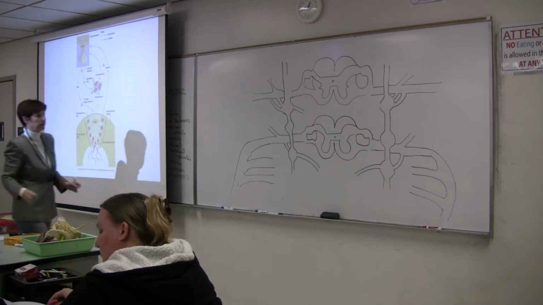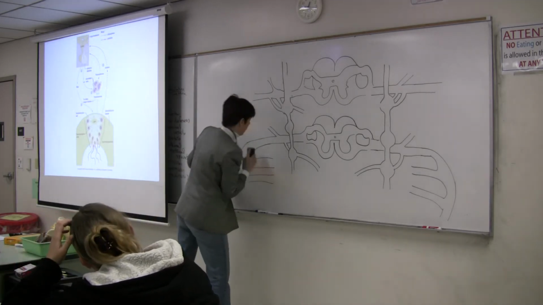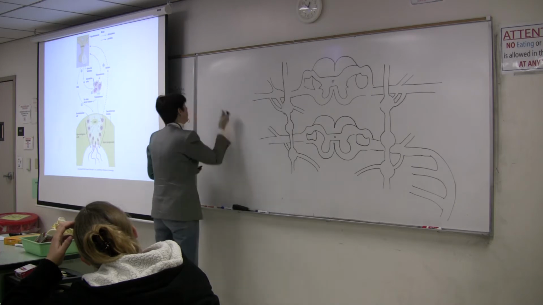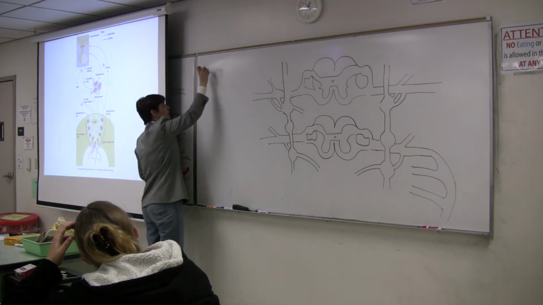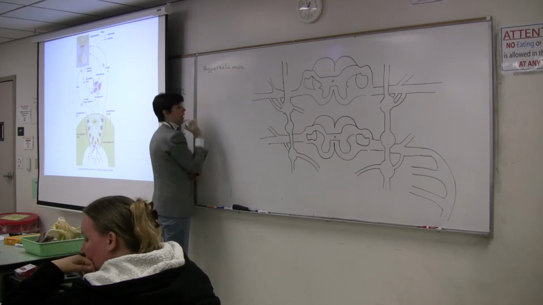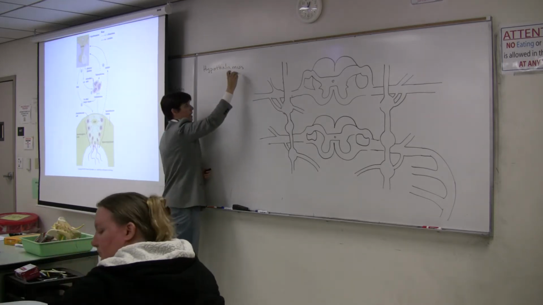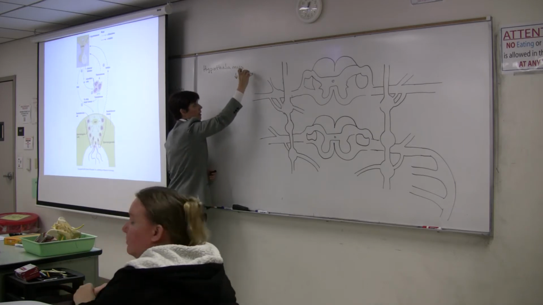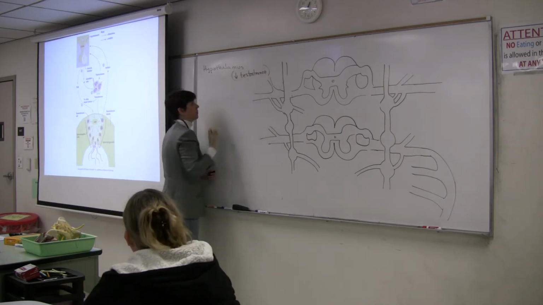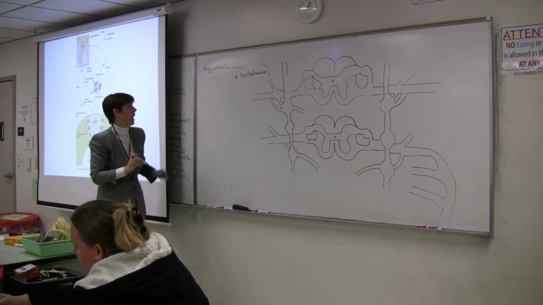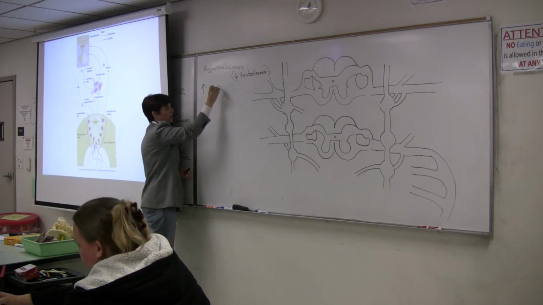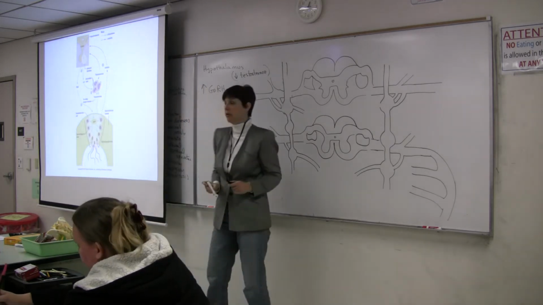So I think I'll just erase this part here and use this half of the board. So the hypothalamus, under influence of decreased testosterone, is going to increase synthesis of gonadotropin releasing hormone.